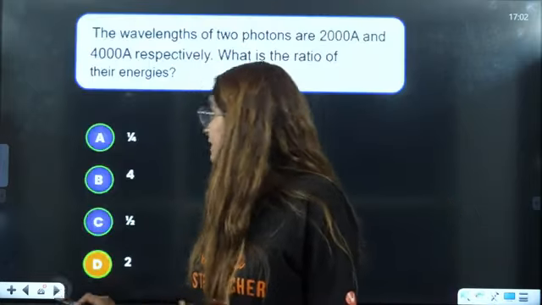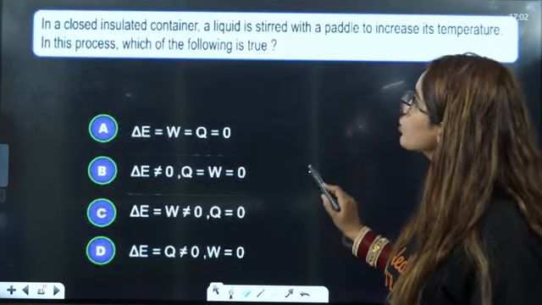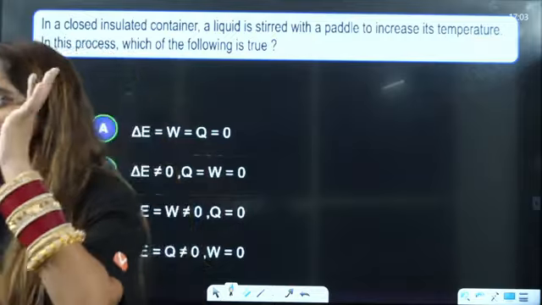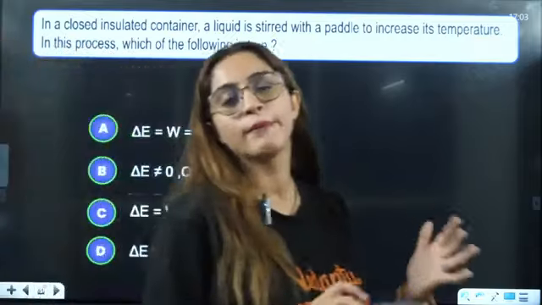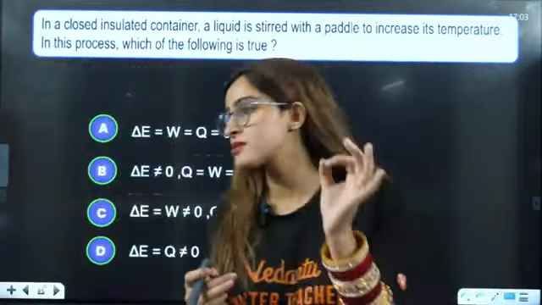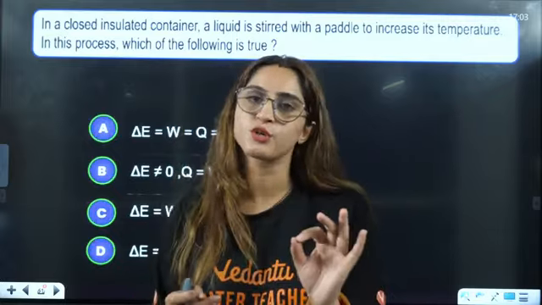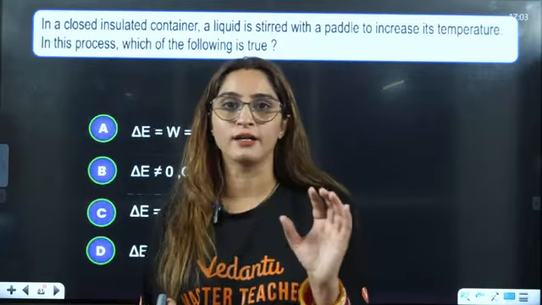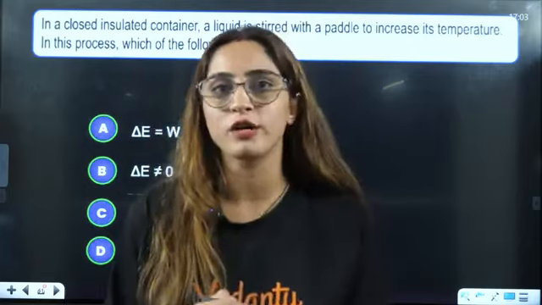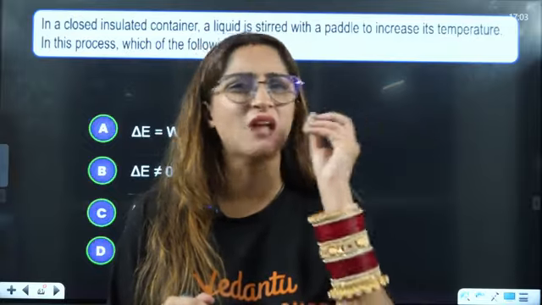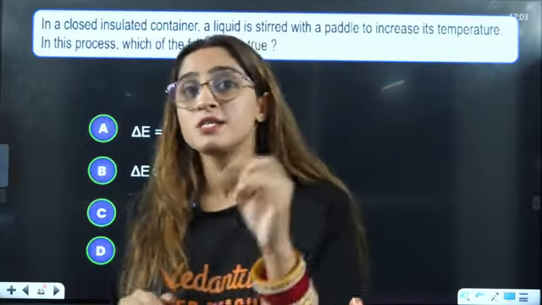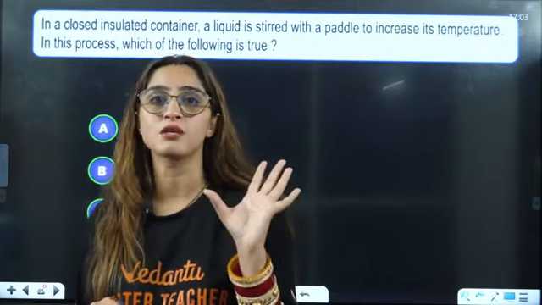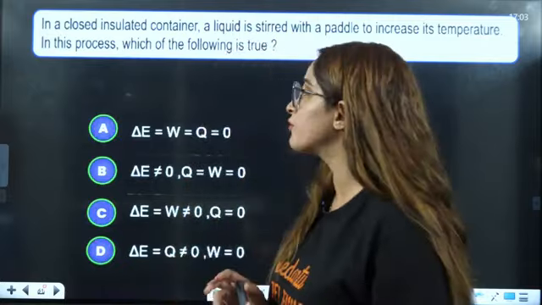Okay. Next is, in a closed insulated container. Acha, all the students who are thinking to skip thermodynamics, better don't do that. From thermodynamics, trust me, they will not ask you difficult questions. They will ask you very simple questions, trust me on that, right? They will ask you direct formula based questions. Sometimes they don't even ask you calculative questions from thermodynamics, they ask you directly regarding the formulas. So go through the formulas, okay?